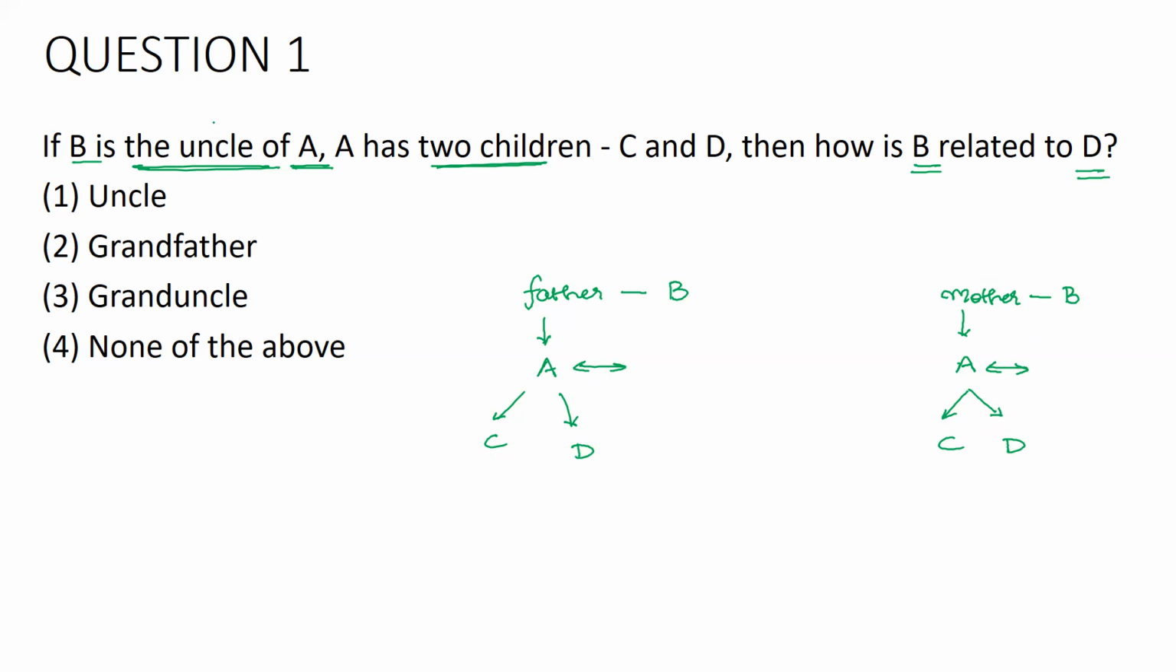It is mentioned that B is the uncle of A. So the gender of this person B, it is male. Got it? So I can write it like this. The gender of this person B, that is male. The question is, how is this B related to D? I can see that D's parents' uncle is this B. So B will become the grand uncle of D. The correct answer for this first question is B will be the grand uncle of D. Option 3, that will be the correct answer. All right.